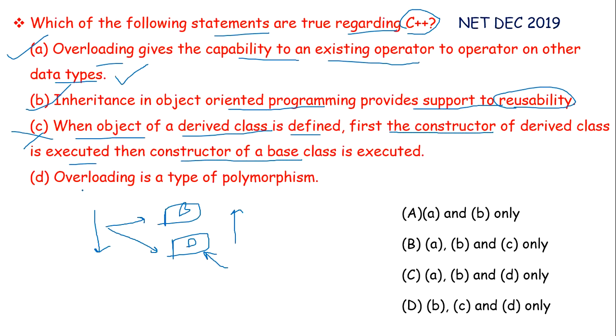And last statement is, overloading is a type of polymorphism. This is true. So among these four statements, A, B and D are correct. Only statement C is incorrect. So let us see our options. Option A is A and B only. Incorrect. Option B is A, B and C. Again no. Option C is A, B and D. Yes, only these three statements are correct. So right option will be option C.